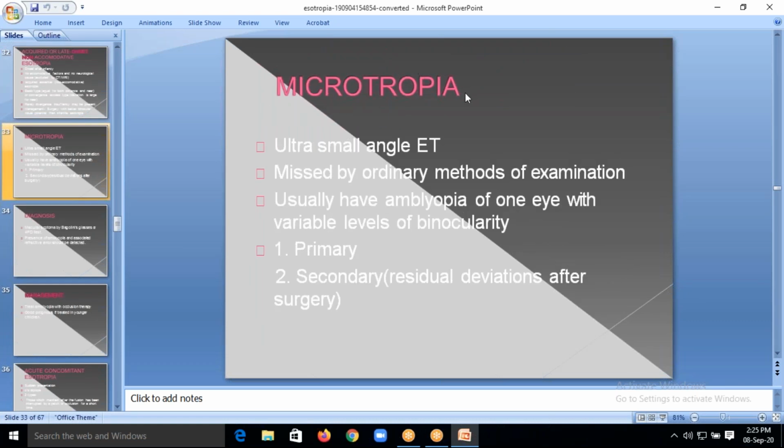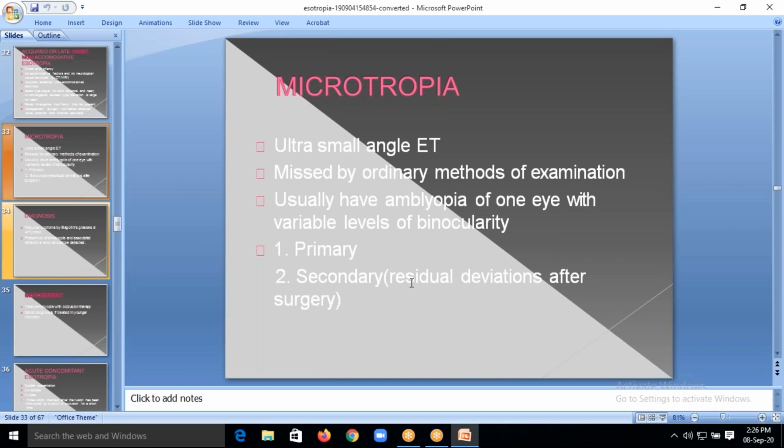Next one is microtropia, a very small angle, less than 5 degrees. Usually the patient's eyeball will be in primary gaze, and unless you break the fusion, you will not be able to see the esotropia. Usually they have amblyopia of one eye with variable levels of binocularity. It can be primary, which is congenital, or secondary because of surgery.